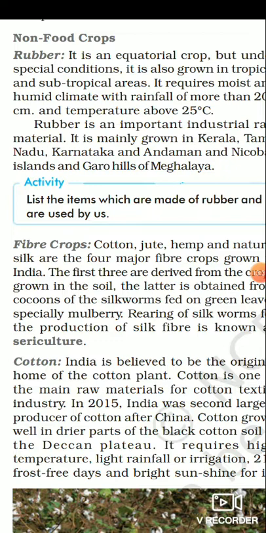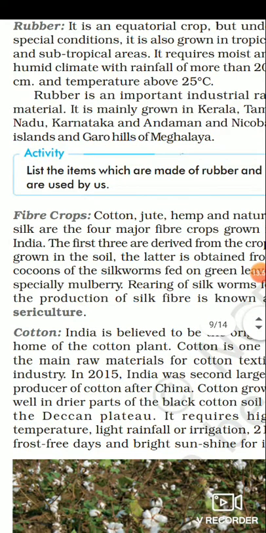Cotton grows well in drier part of the black cotton soil of the Deccan Plateau. It requires high temperature, light rainfall or irrigation, 210 frost-free days and bright sunshine for its growth. It is a kharif crop, and it requires 6 to 8 months to mature.